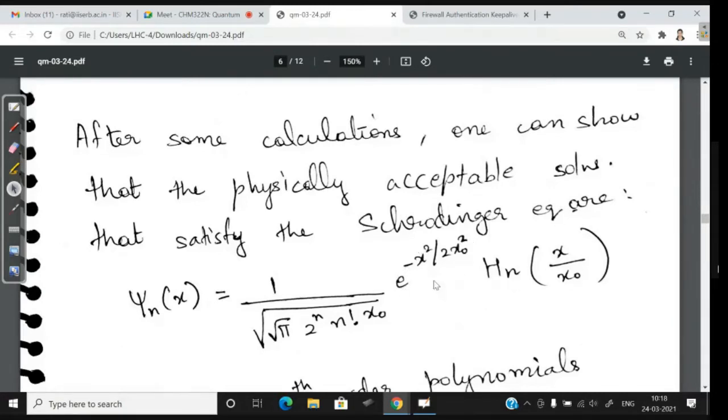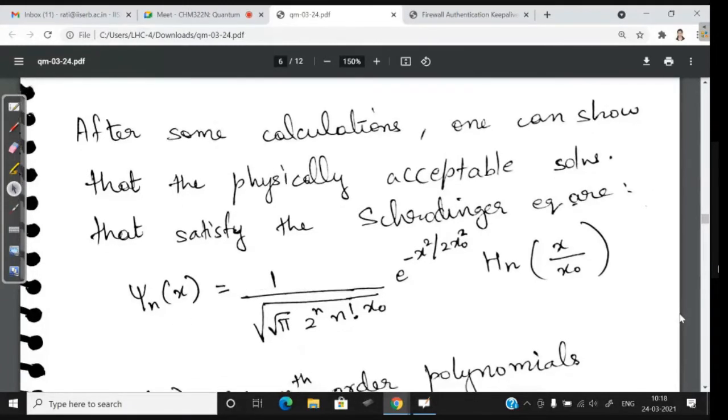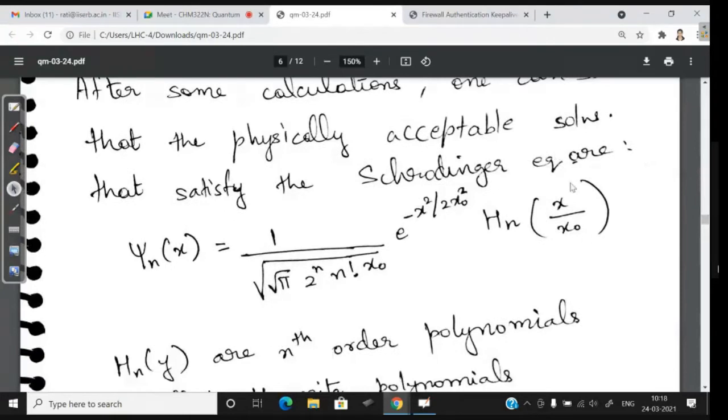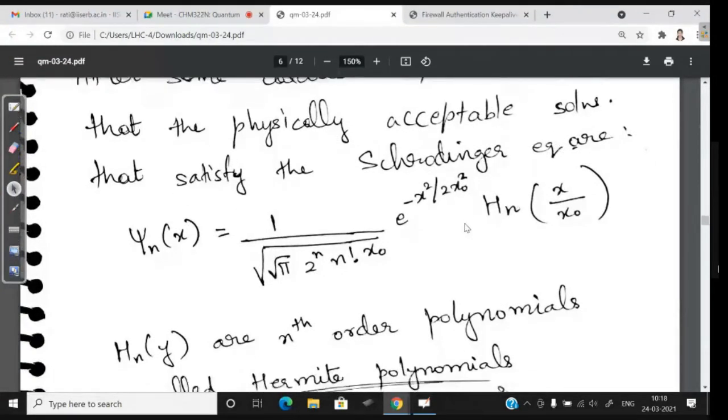This is obviously a Gaussian function, e power minus x square, which you have seen before. And this is some normalization constant. So this is your wave function. This Hermite polynomial, I'm just going to give you what it means.